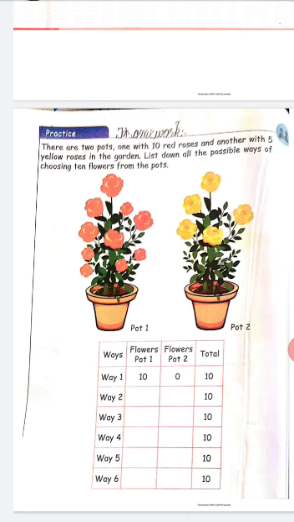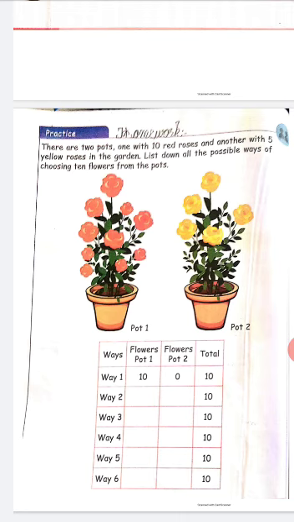In the garden, list down all the possible ways of choosing 10 flowers from the pots. The first pot has 10 flowers and the second pot has 5 flowers. Totally 15 roses are given. You have to choose 10 roses in various combinations of these two colors.